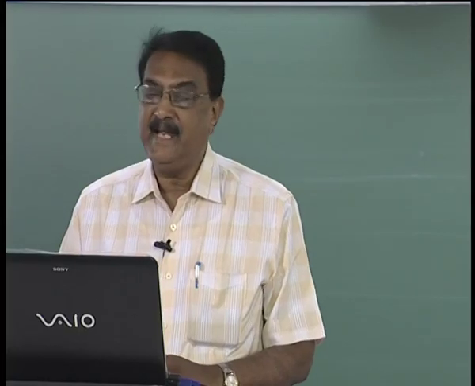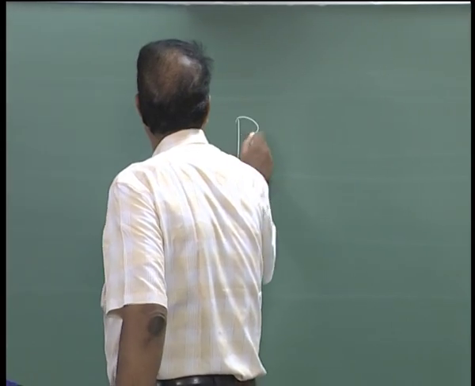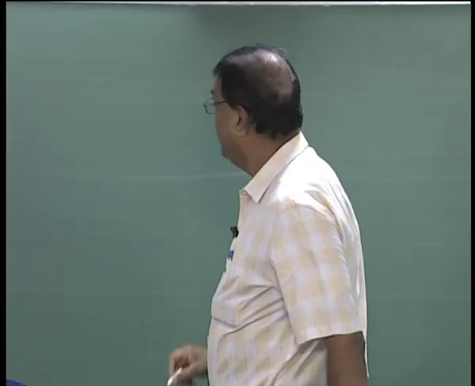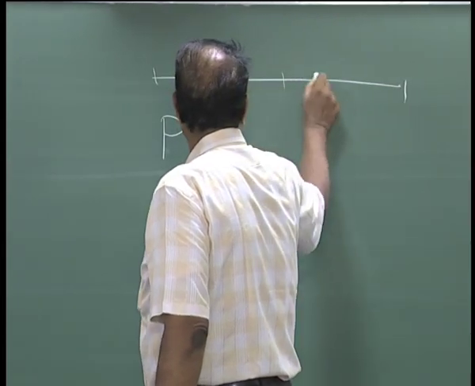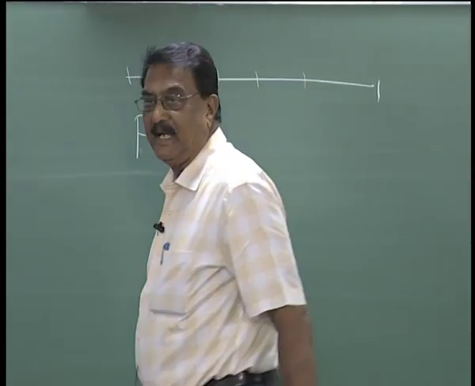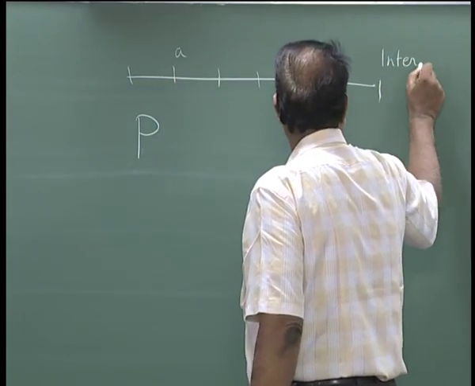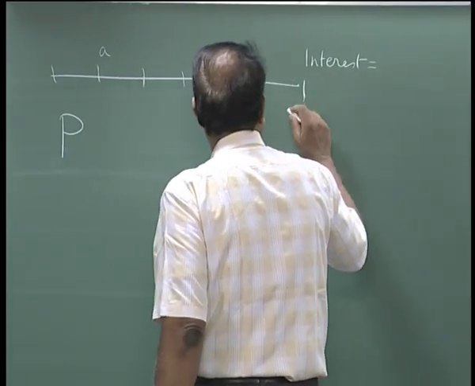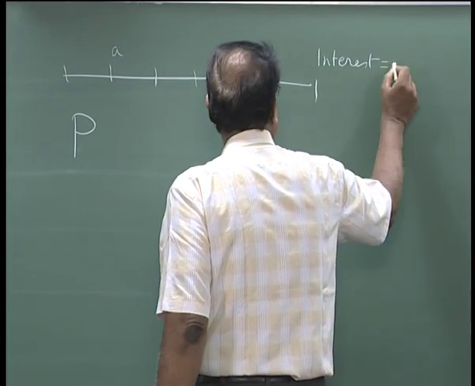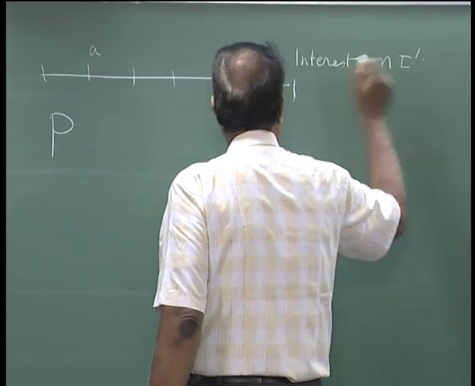See, here you are paying in installments. Your principal is P, and you are paying it in n installments of A each. So the total interest you have paid is n into the amount per installment, N I prime kind of a thing.